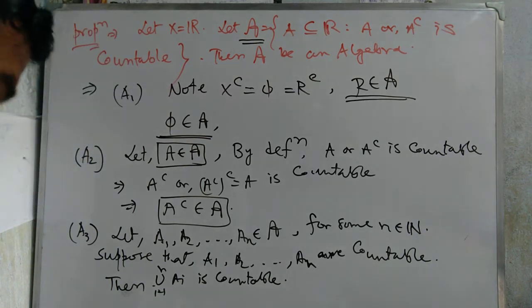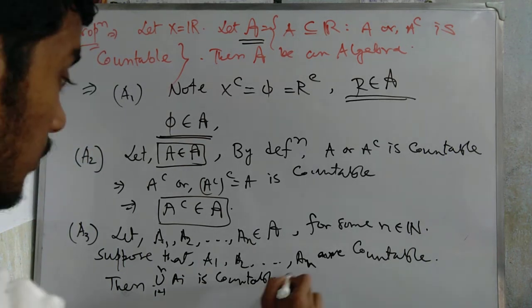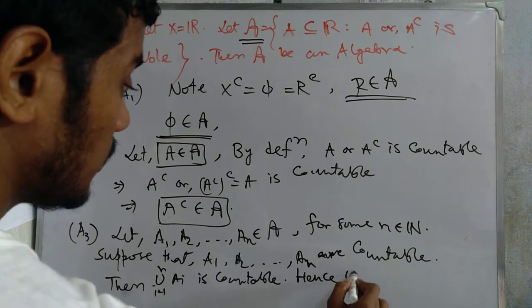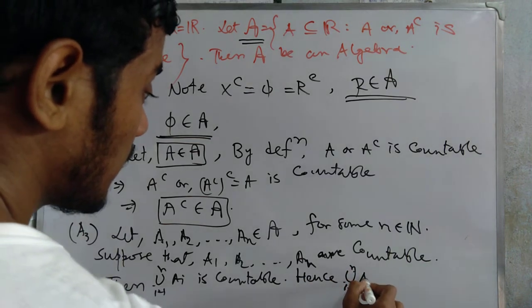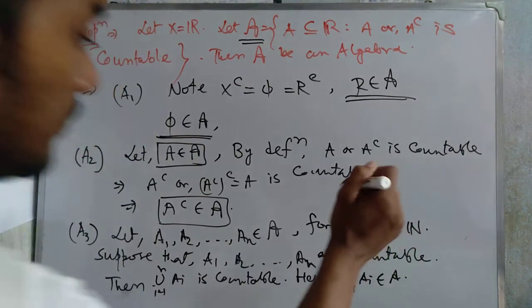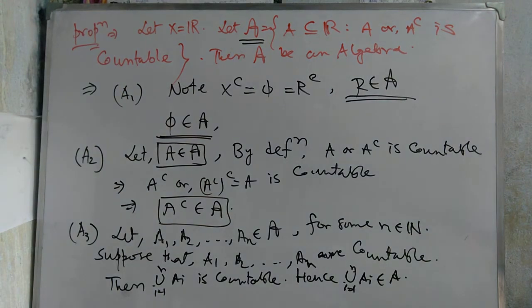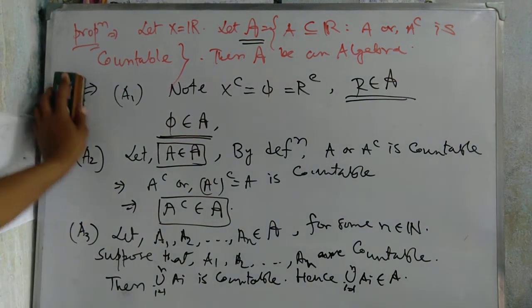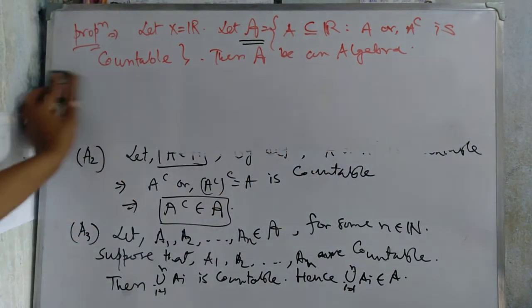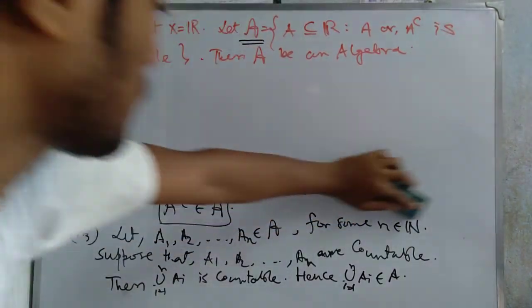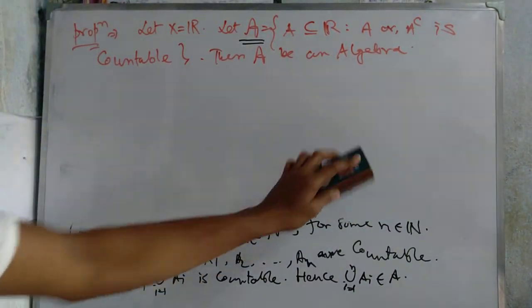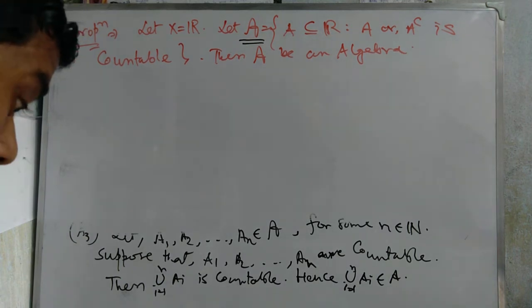Then hence the union of i equal to 1 to n of Ai belongs to this script A. Okay, now we're going to this conclusion. The above portion is also finished. Now we're going to another case.